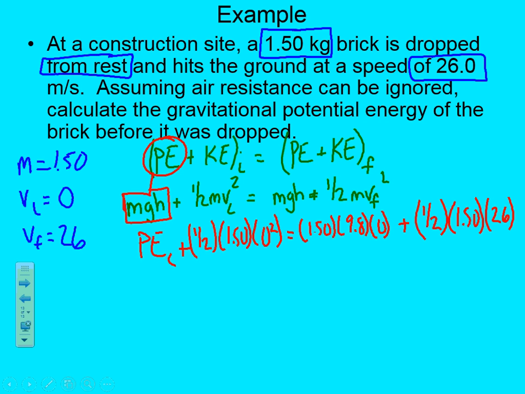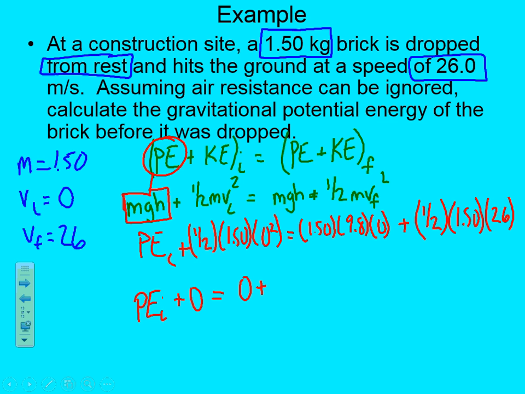Now we are left with doing some math. PE initial, plus, what's 1/2 times 1.5 times 0? It's going to be plus 0, is equal to, what's 1.5 times 9.8 times 0? 0, plus 1/2 times 1.5 times 26.